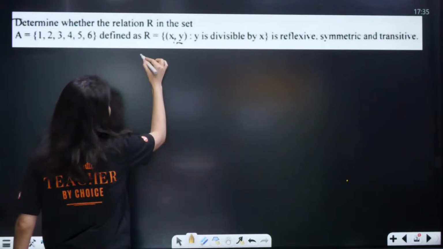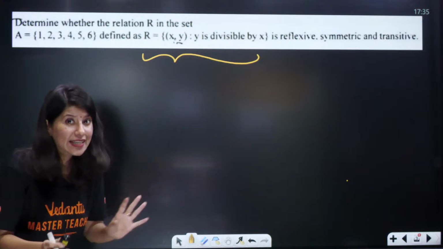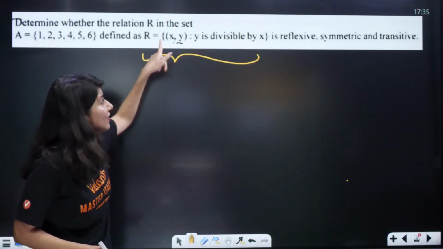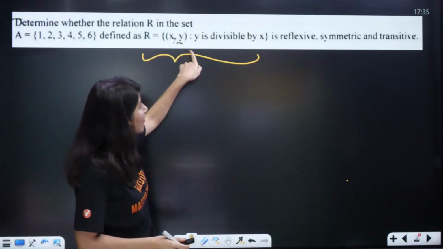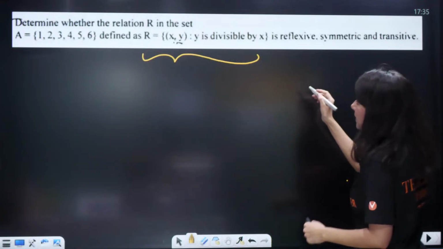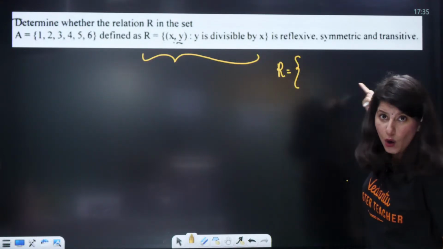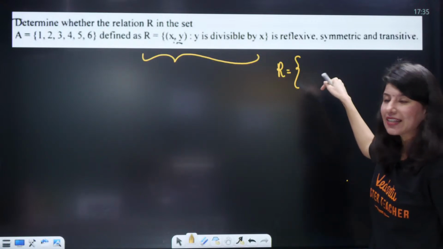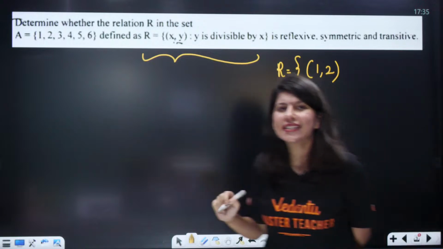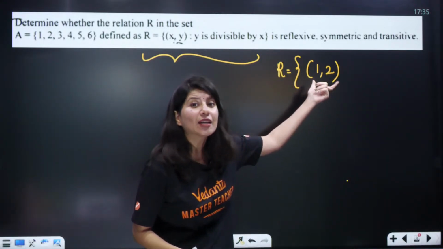So what is the relation? The definition of relation we can clearly see lies over here. The definition of relation says that the ordered pair (x, y) will sit inside my relation if y is divisible by x. So let me give you an idea, suppose this relation R, there will be ordered pairs which will be sitting inside my relation. So just tell me one thing, (1, 2). Will (1, 2) sit inside my relation or not?